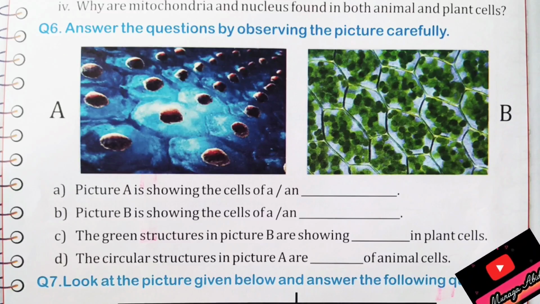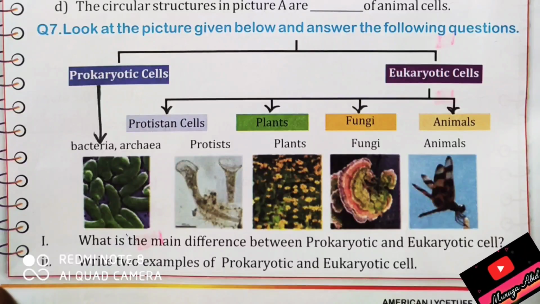Question number 7 is, look at the picture and tell about eukaryotes and prokaryotes. The whole world has two types of cells, prokaryotic cells and eukaryotic cells. Prokaryotic cells are found in bacteria and archaea, but eukaryotic cells are found in all the other organisms. You can see in the diagram, I have made the arrows to make it clear.